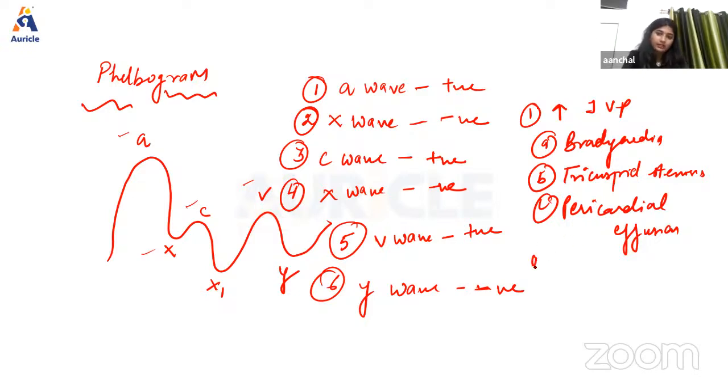Another reason could be pulmonary hypertension. So in these conditions, there is an increase in JVP, right?